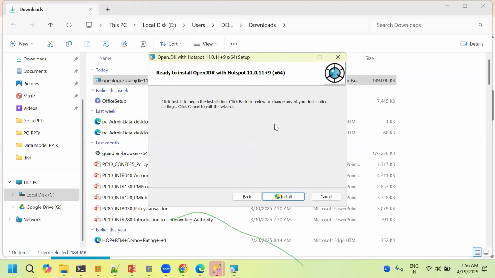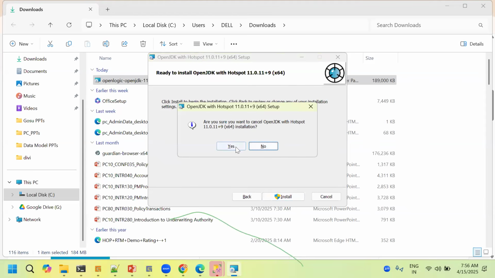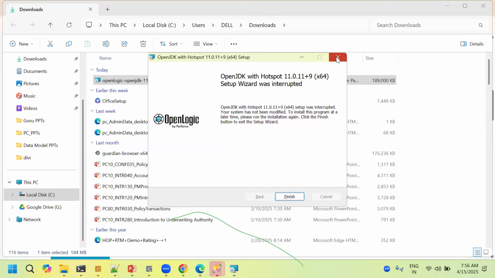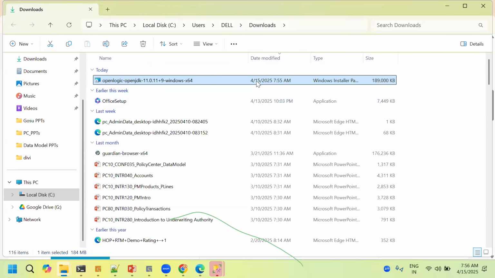Install, which means your Java will be properly installed. Yes, I am cancelling because I already have it. So this is where you first install these things. Then once you get Studio, I'll tell you the next things.